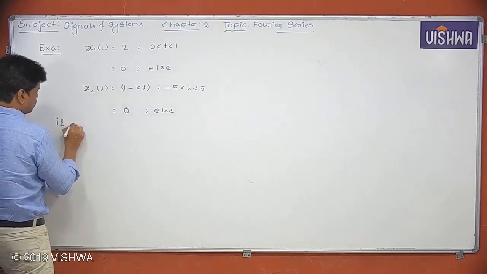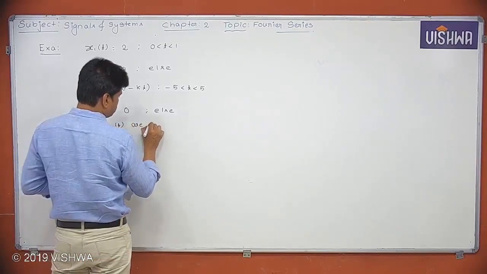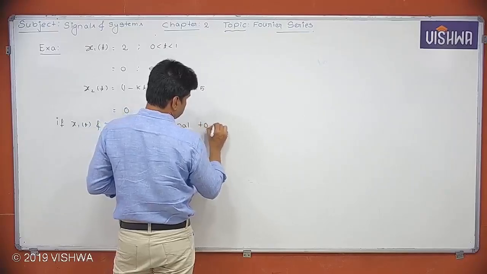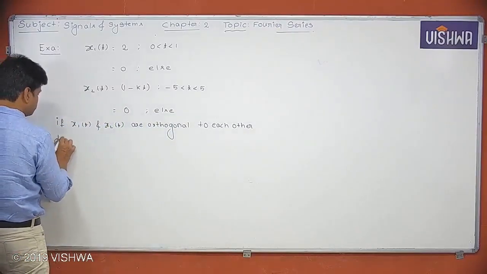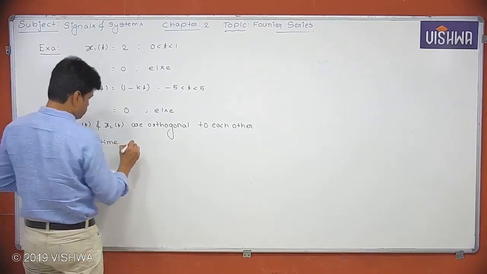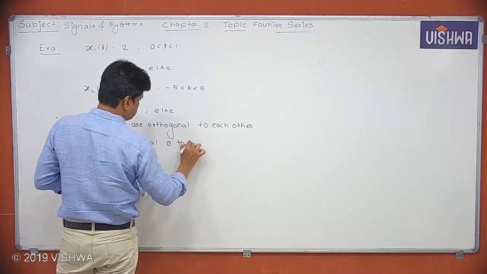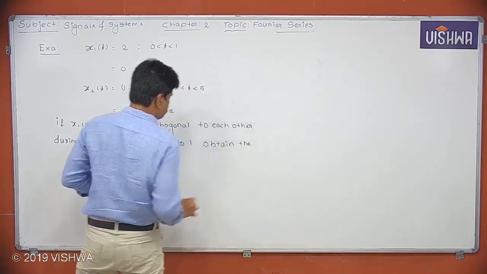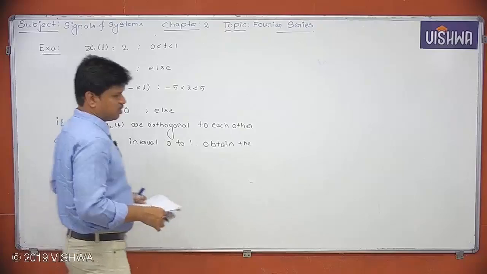If x1 of t and x2 of t are orthogonal to each other during the time interval 0 to 1, obtain the constant k. Okay.